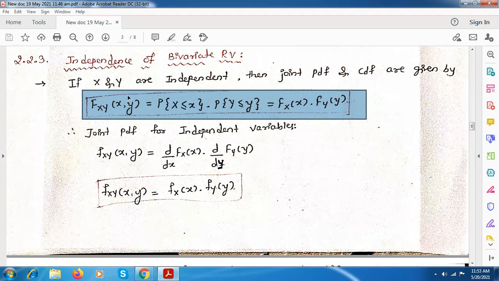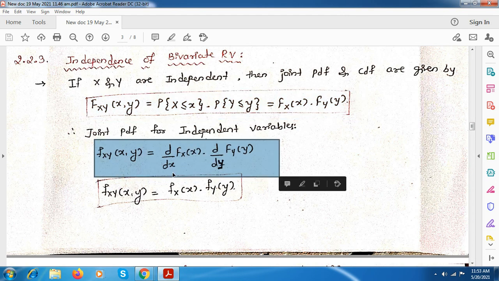The CDF of x and y is equivalent to Fx of x into Fy of y. Now the joint PDF for independent variables. Here you can consider differentiation with respect to x and with respect to y.